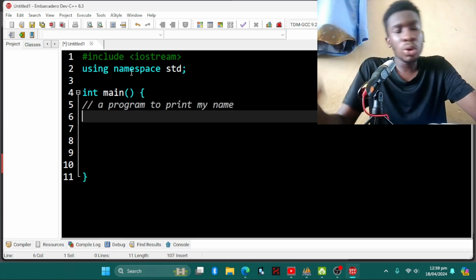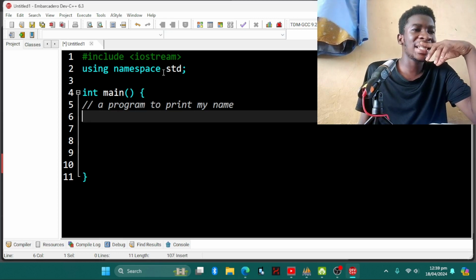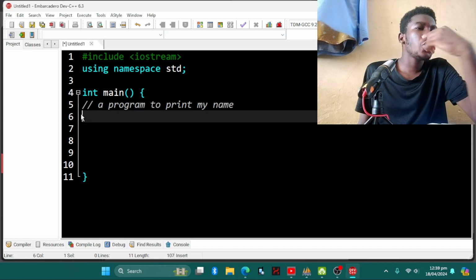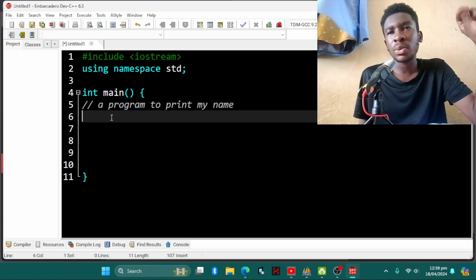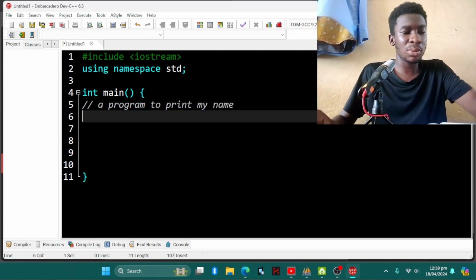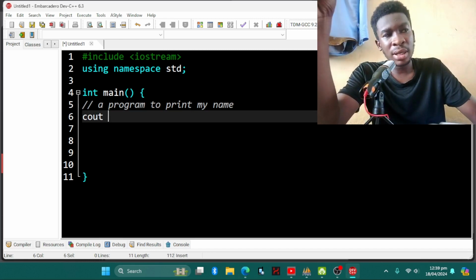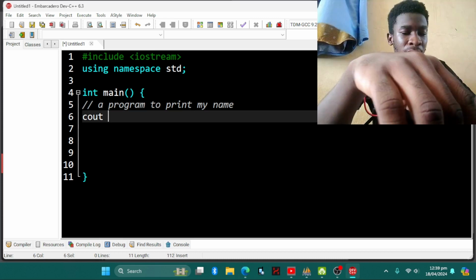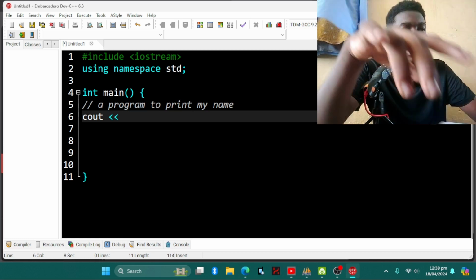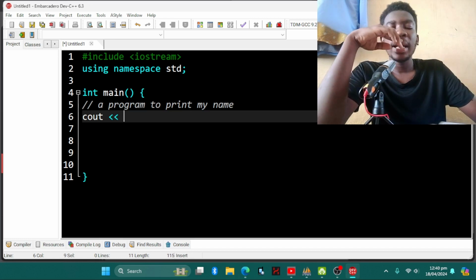So when we go to line 2, you can see that we've written using namespace std. So in the standard library, and then in the iostream, we have a function called cout, which is character output. The C stands for character output. So what we're going to do is output the character we assign to this. Okay, so cout space, then two less than signs, and then we're going to print, let's say, my name is Osborne.